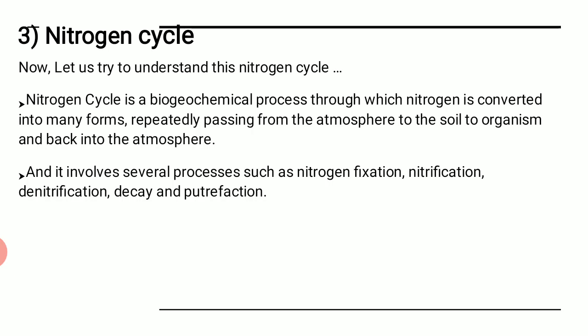Let us see it. The nitrogen cycle is a biogeochemical process through which nitrogen is converted into many forms, repeatedly passing from atmosphere to the soil to the organism and back into the atmosphere. That means from the atmosphere it goes to soil, from soil it goes to organisms, that means living things, and from living things again it gets released to the atmosphere. This is the simplest nitrogen cycle. That means nitrogen keeps on changing its form through these three elements.